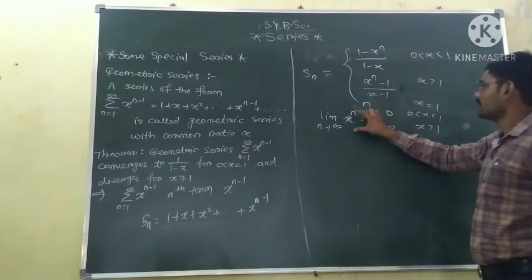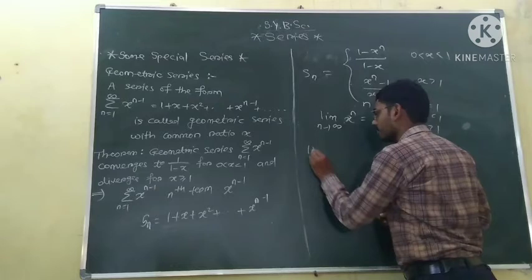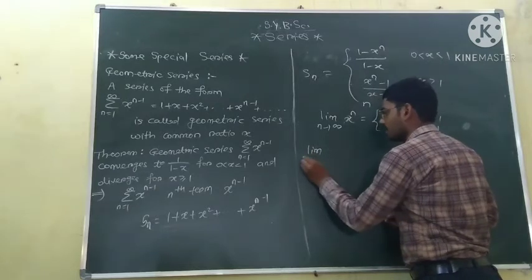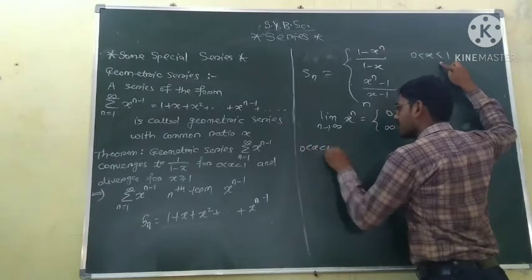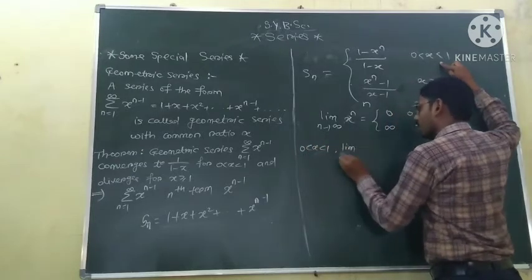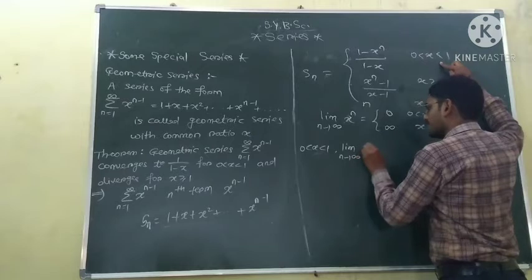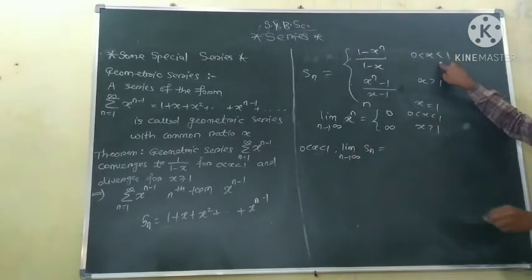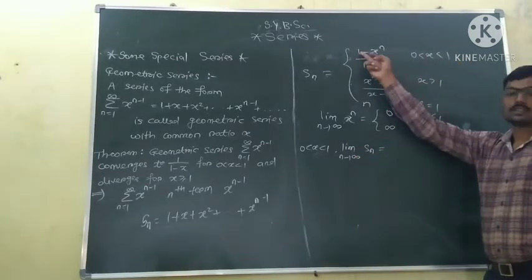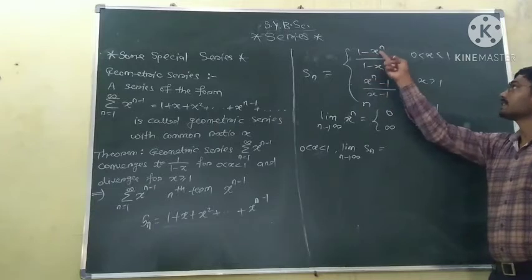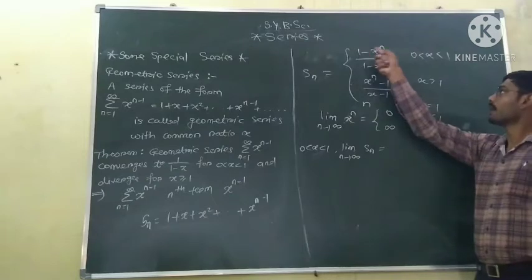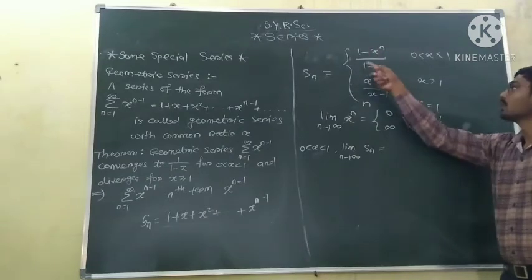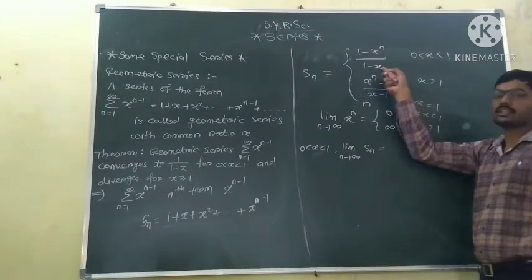So using this, for 0 less than x less than 1, the limit of Sn is equal to the limit of this. The limit of 1 is 1, and the limit of x raised to the power n, when x lies between 0 and 1, is 0, so we get 1 minus 0 upon 1 minus x. There is no n in the denominator, so it stays as it is.